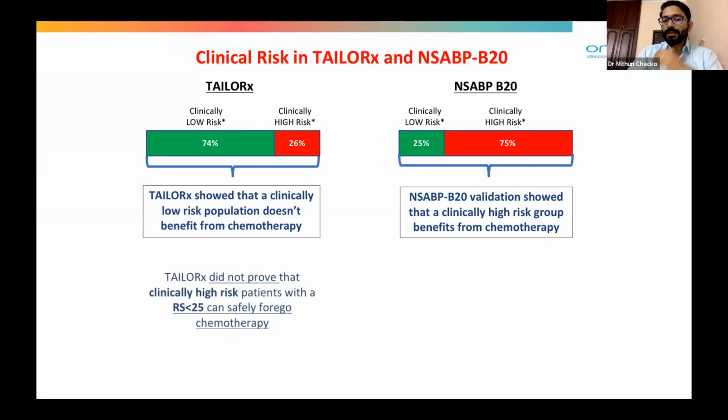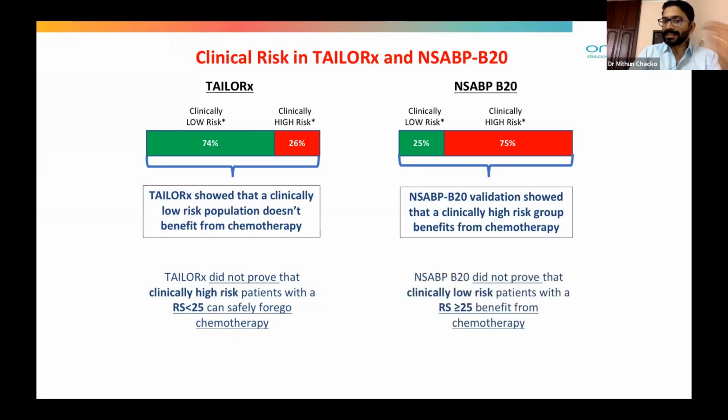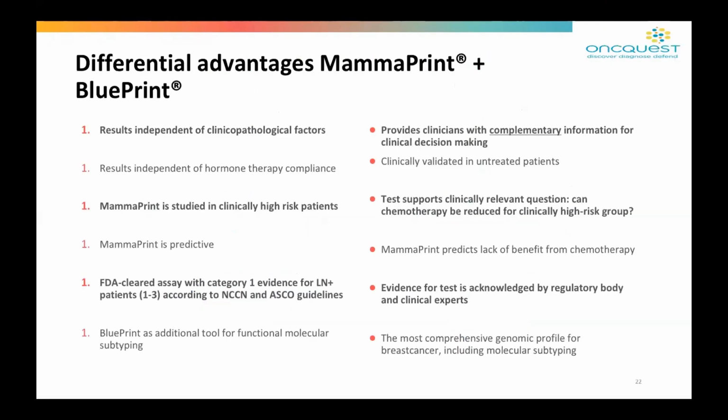But TAILORx did not prove that the clinically high risk patients with a risk score of more than 25 can safely forego chemotherapy. And the NSABP trial also didn't prove that clinically low risk patients with a risk score of more than 25 can benefit from chemotherapy, because of the low number of such patients. So these are the main shortcomings of the TAILORx trial and the NSABP trial.